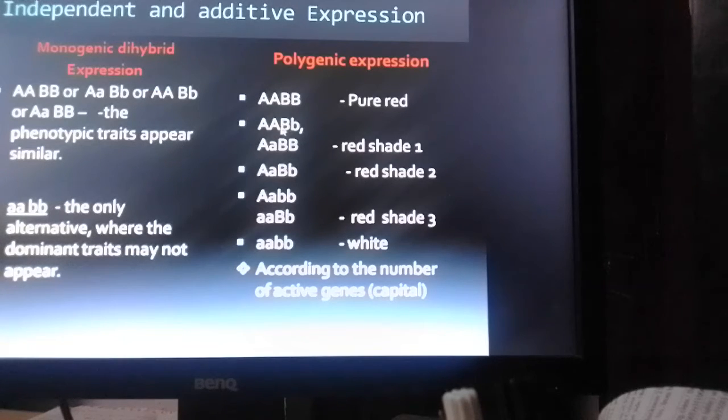But here, according to the number of active alleles, the red will be expressed in different shades, in different intensities.